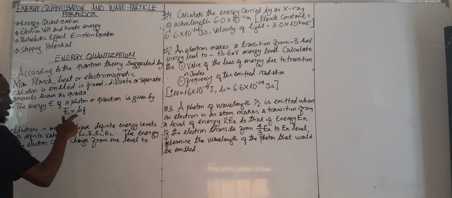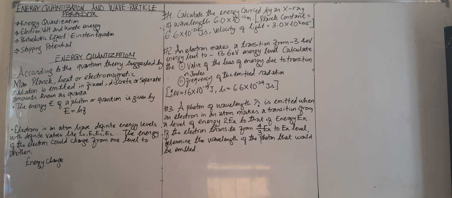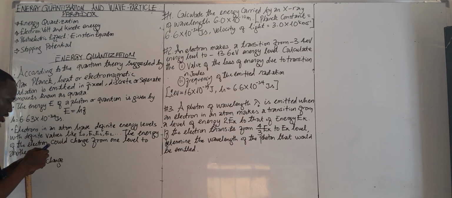What is h? h is the Planck constant, and its value is 6.63 times 10 to the power of minus 34 joule seconds. And f is our frequency.